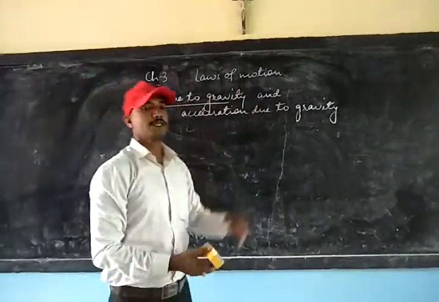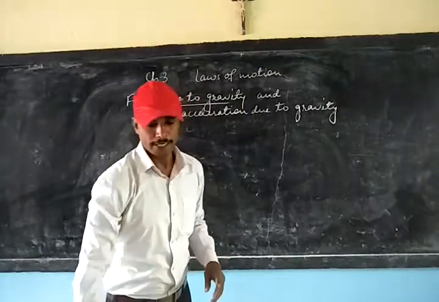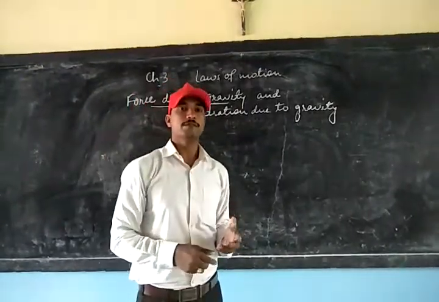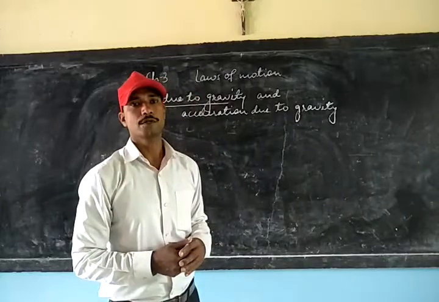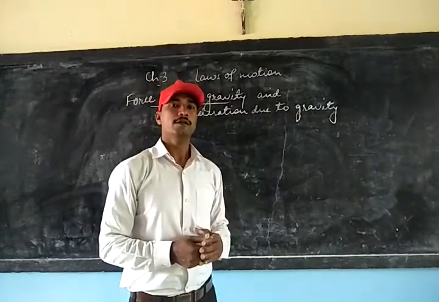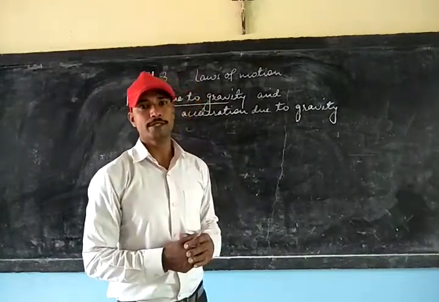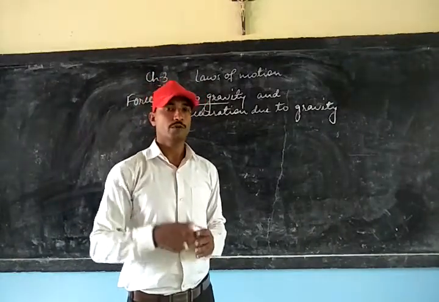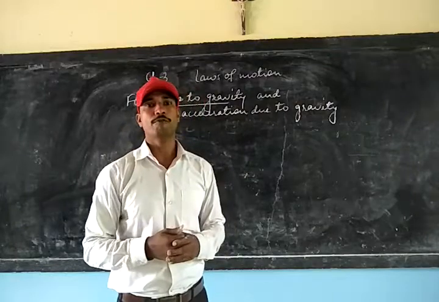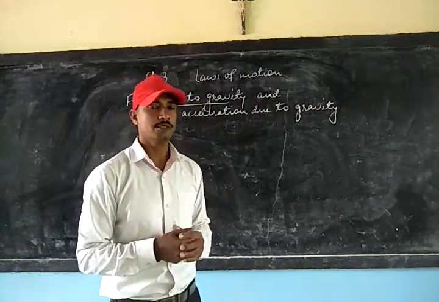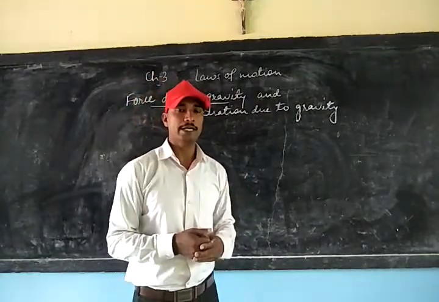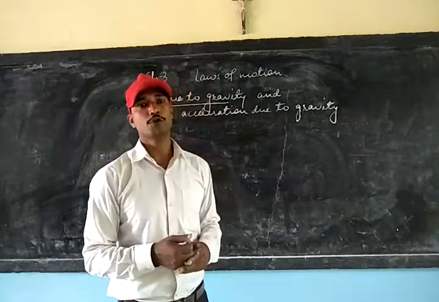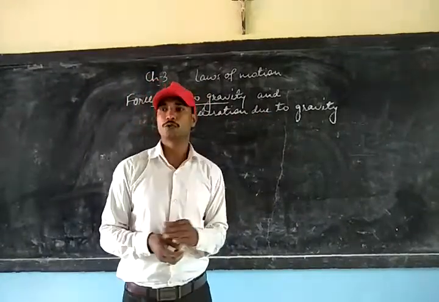Next is acceleration due to gravity. Acceleration due to gravity is the acceleration produced on freely falling bodies by the action of gravity of the Earth. So whenever any object is capable of falling freely towards the Earth under the action of gravity, the acceleration produced is called acceleration due to gravity.